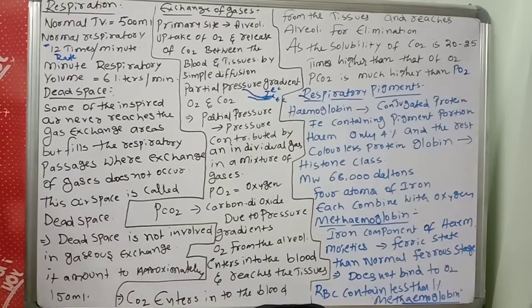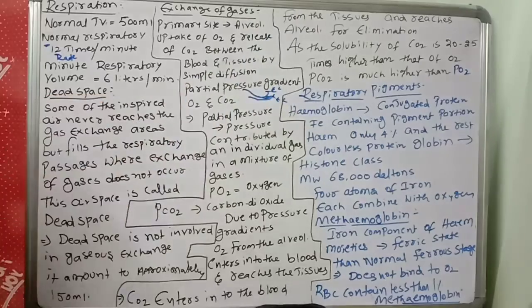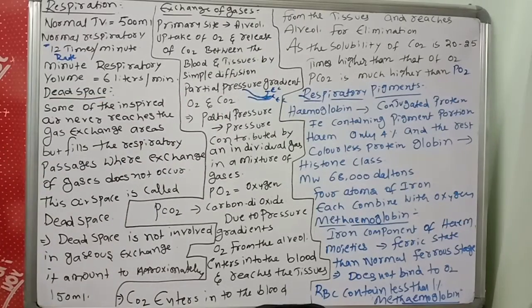What will happen? O2 from the alveoli enters into the blood and reaches the tissues. Carbon dioxide enters into the blood from the tissues and reaches the alveoli for elimination. So one is entering, one is eliminating, because of the partial pressures of oxygen and carbon dioxide. See how much oxygen pressure is there? That is oxygen partial pressure. How much carbon dioxide pressure will be there? That is carbon dioxide partial pressure.